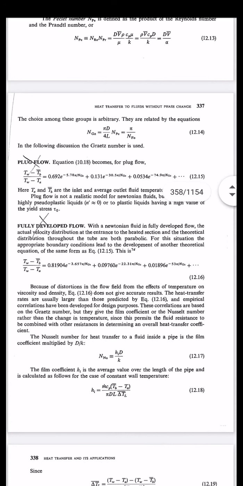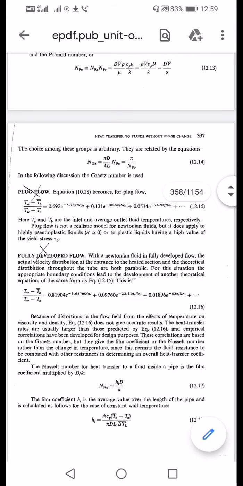So in plug flow, we have already used the Fourier series in conduction. If you remember, in our second chapter we went through one equation which showed the correlation between temperature ranges and other parameters by using the Fourier series. Accordingly, for plug flow, equation 12.15 can be used, (T_W minus T_B bar) upon (T_W minus T_A bar). That Fourier series again has a relation between the Graetz number and the Peclet number, given above in 12.14, pi upon N_Fo, that is the Fourier number.